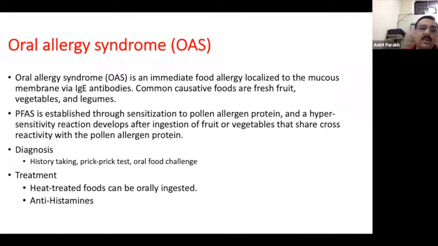There's something known as oral allergy syndrome. The child is sensitized to a pollen, supposedly birch pollen, and there are a few fruits which would cross-react with the birch. When this child consumes these fruits, vegetables, or legumes, the child will develop some oral manifestation in the form of urticaria, tingling in the mouth, or localized angioedema. So this is what is usually seen. You need a good history, a prick-to-prick test,